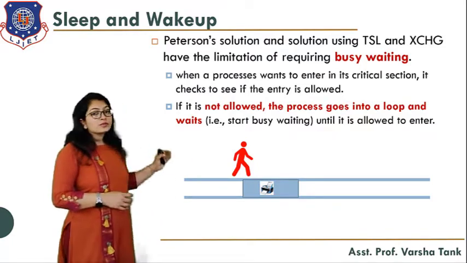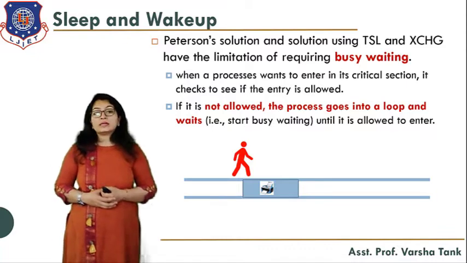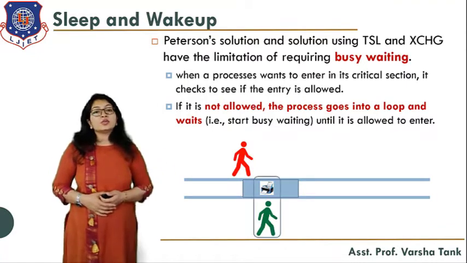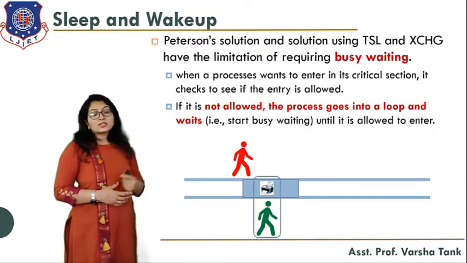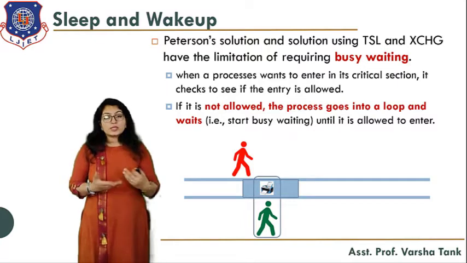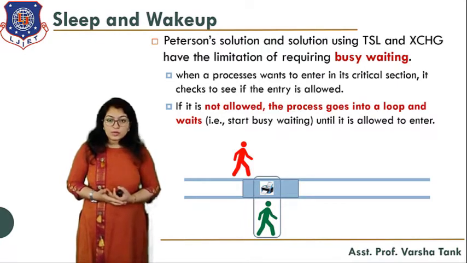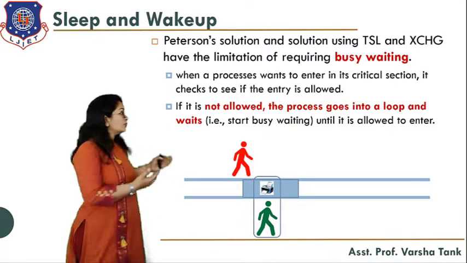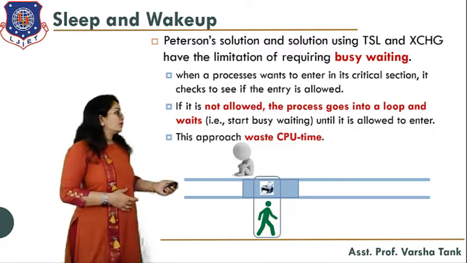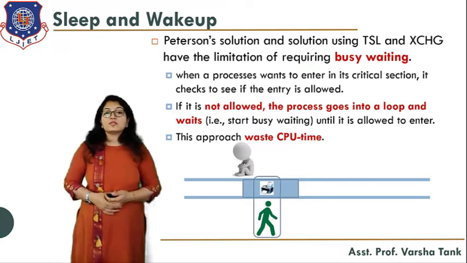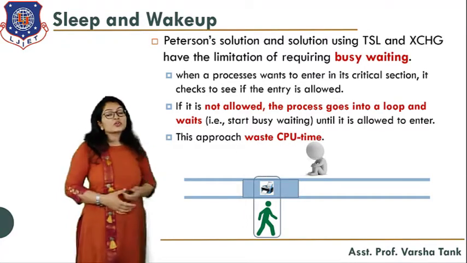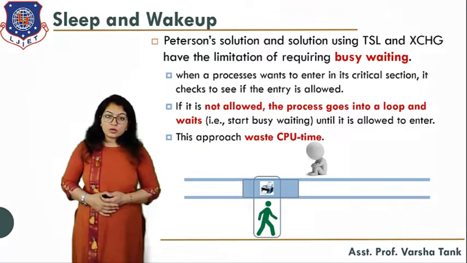So here you can see the process is not allowed to enter the critical section. Why? Because the critical section is already executing one process. So what will this process do? It continuously does busy waiting. So this is what? A waste of CPU time, and the process will not get a chance to enter the critical section. This problem can be solved using the sleep and wake up calls.